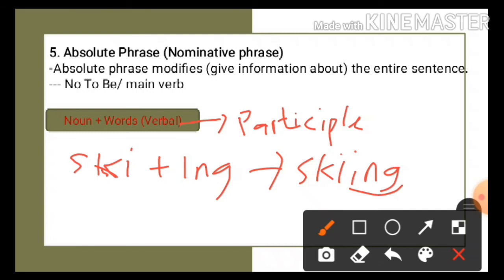And that is the structure of an absolute phrase. It has a noun and a verbal. And one more thing, when I say words here, I mean that it does not have to be a verb. It can just have the noun or a verbal or participle. So here there is no to be, no verb or main verb, because here we are not talking about an action, about the verb, but we are simply modifying the noun here.